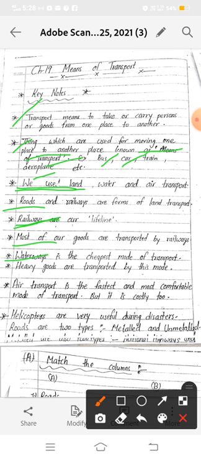Now waterways. Waterways is the cheapest mode of transport. Okay, heavy goods are transported by this mode, which means water transport. It is very useful for transporting heavy and bulky goods. The ships that carry goods are called cargo ships.